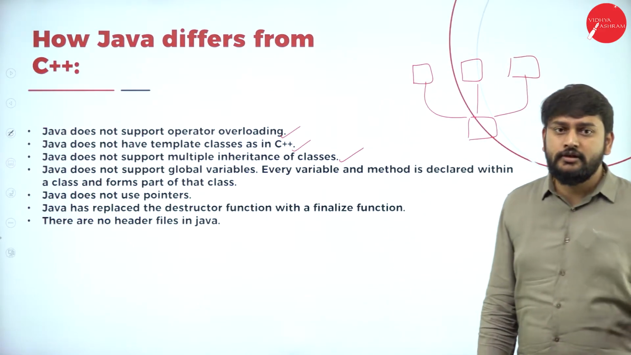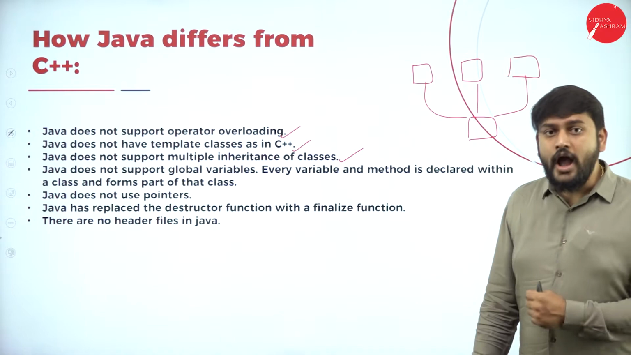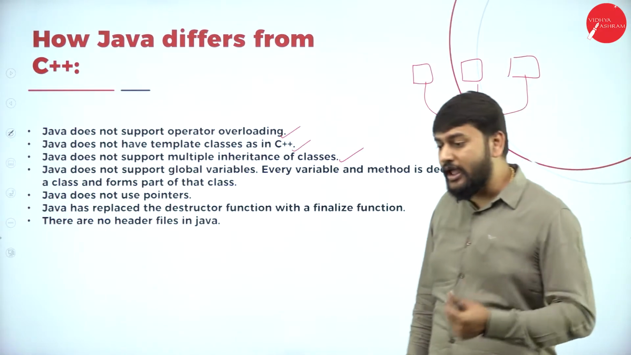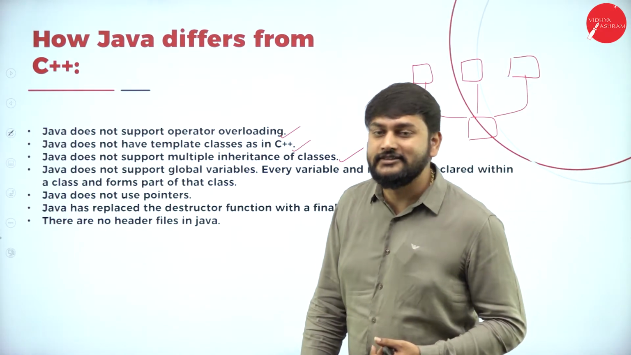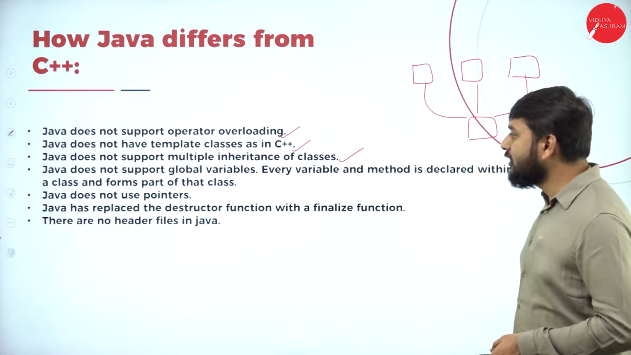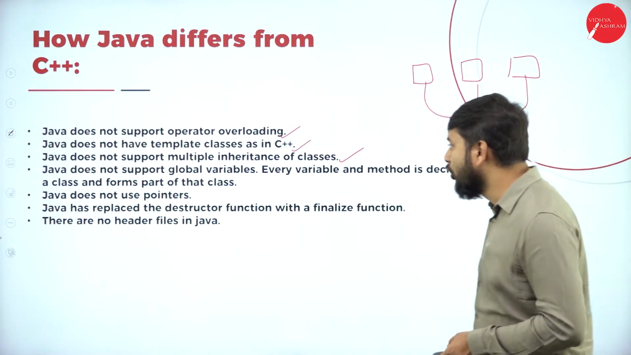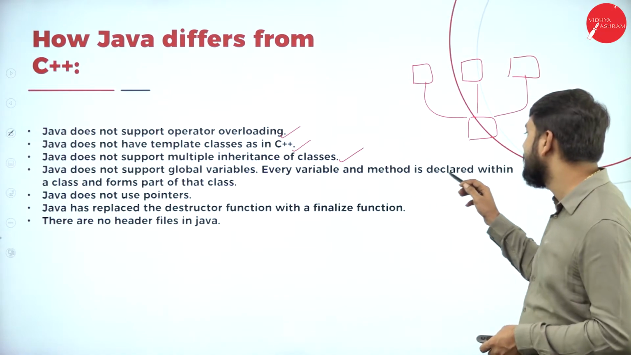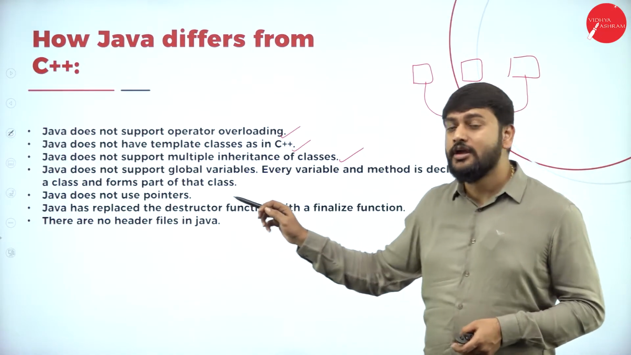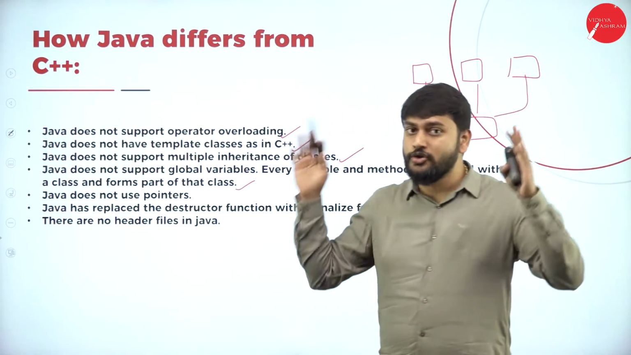So that's going to be in the third unit. I would like to tell you at this point of time, we don't have the multiple inheritance. All right, moving on to the next one. Java does not support the global variable. Every variable and method is declared within the class and forms a part of that class. That's what you need to remember.